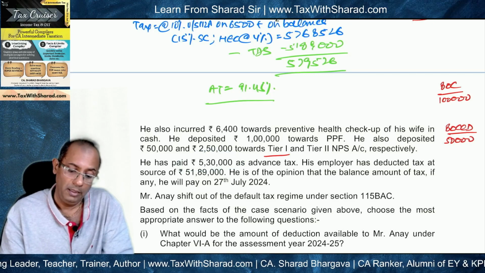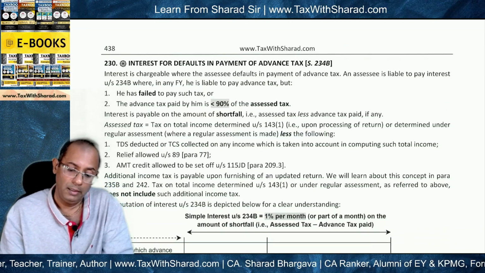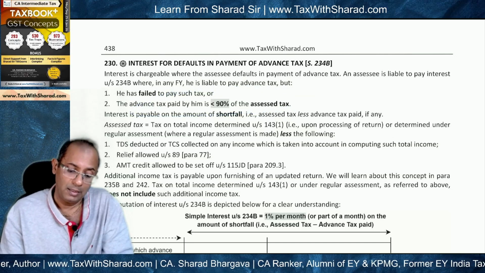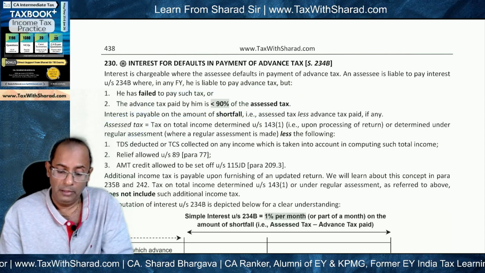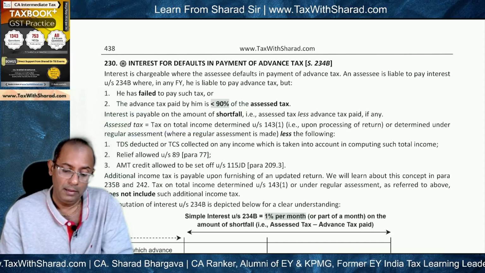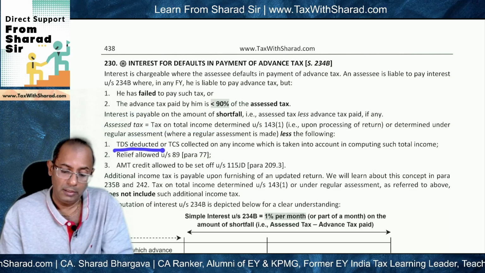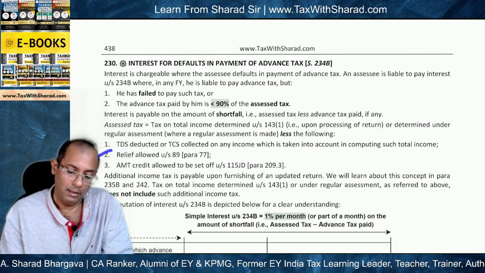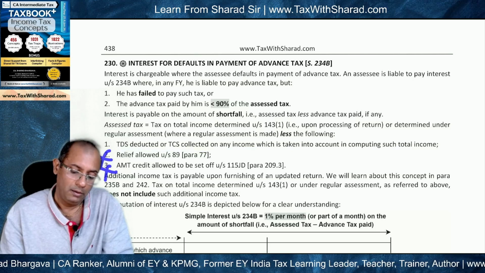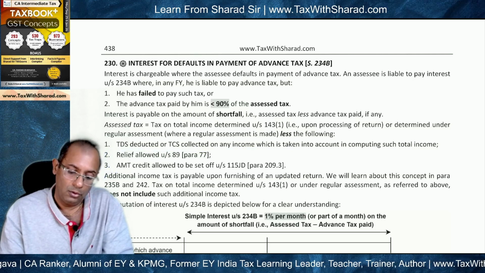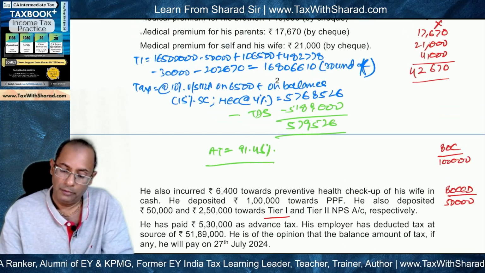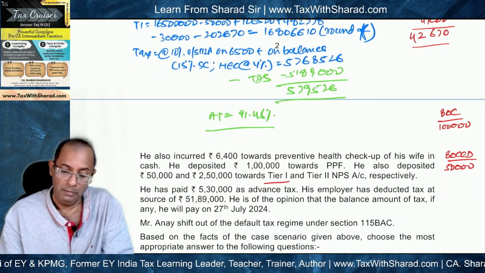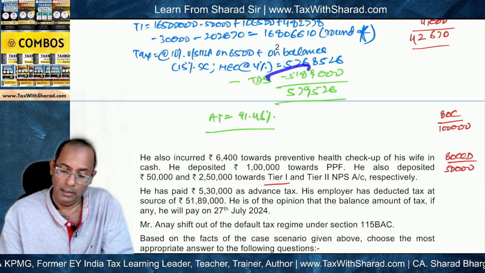So for 234B, what we need to find out is whether the advance tax paid is less than 90% of assessed tax. For assessed tax, how do we do it? We figure out tax on total income and then we reduce TDS, which has been deducted by the employer in our question. The other points are not relevant to our case. Tax on total income was 5768526, and the amount of tax which has been deducted is 5189,000.